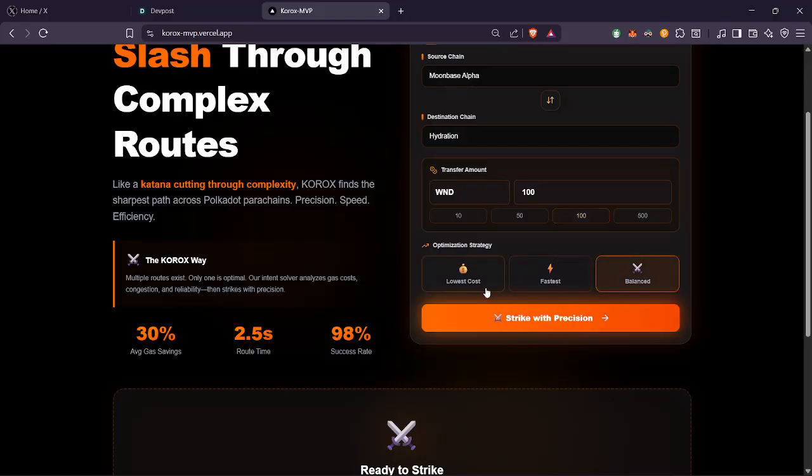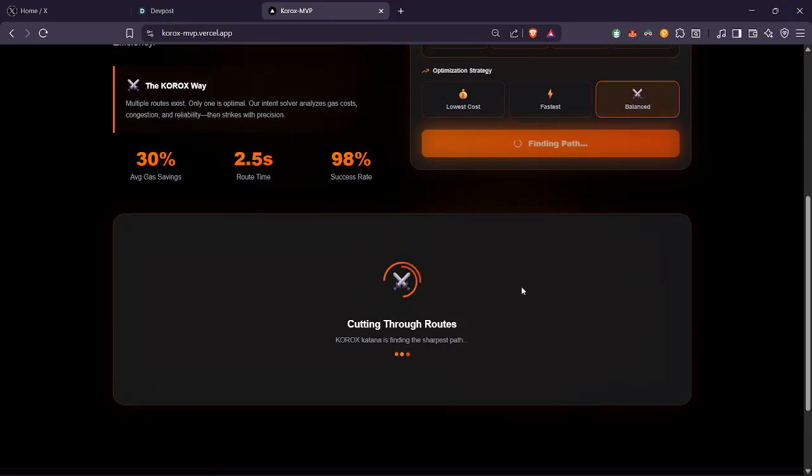You can also select the strategy, like whether you want your transaction to be fastest, gas efficient, or balanced. So you can select any one of three options. I am selecting balanced. So if I click here, it's finding the path.